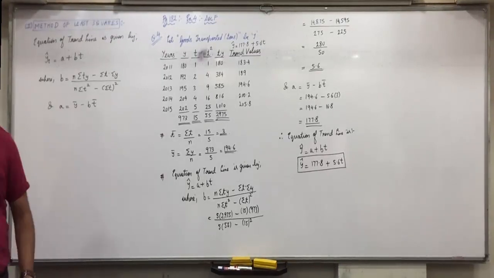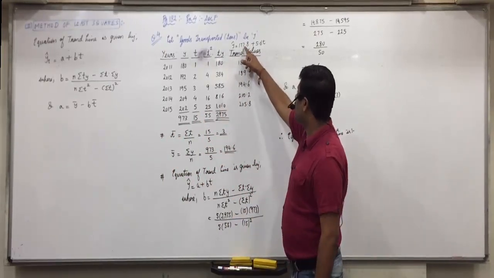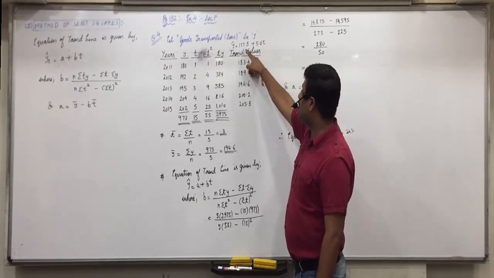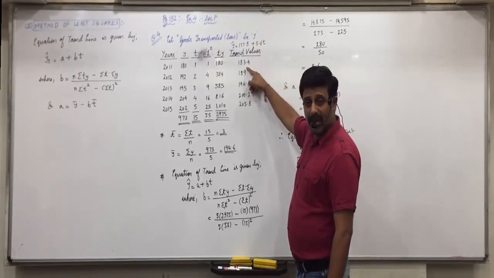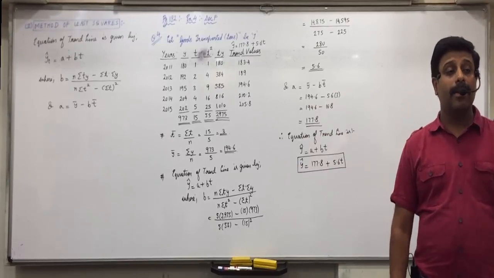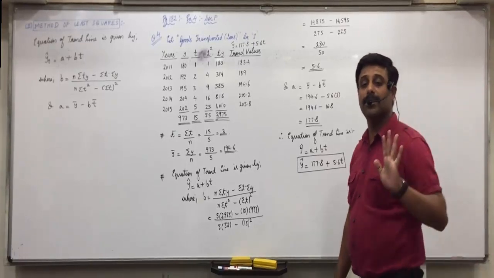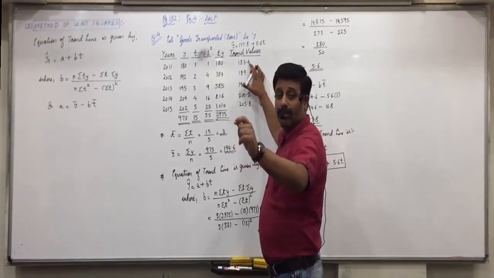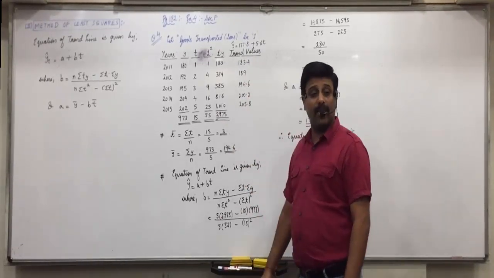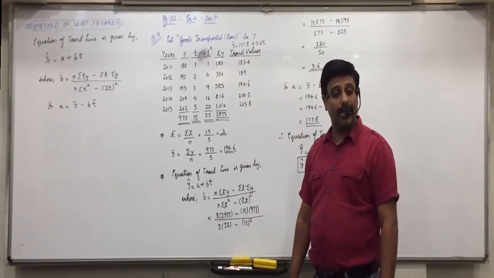Now the shortcut method. Be ready. Only find the first one: 177.8 plus 5.6 into 1, so 5.6 itself, 177.8 plus 5.6, 183.4. Now what did I tell you is the meaning of b? Change in value every year. Every year it's increasing by 5.6. Simply keep on adding 5.6. 183.4 plus 5.6, again plus 5.6, 194.6 plus 5.6, 200.2 plus 5.6, 205.8. Did you understand this?